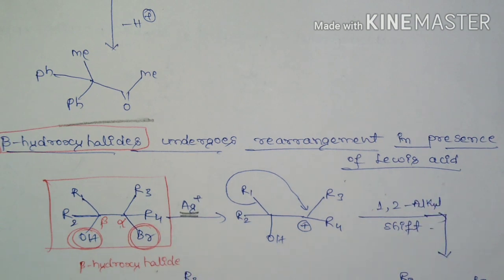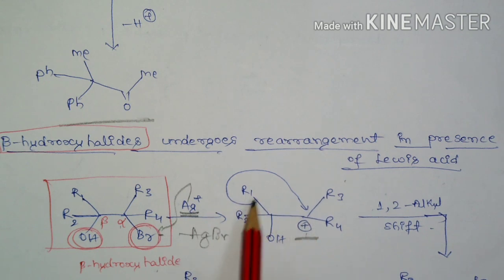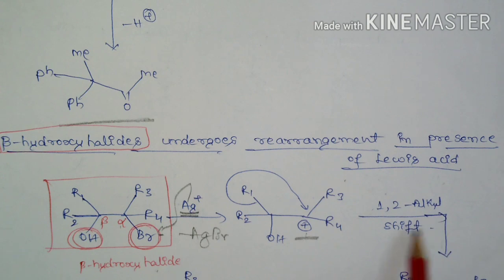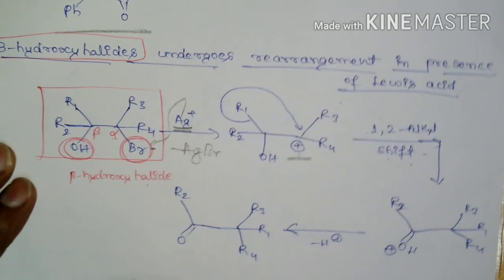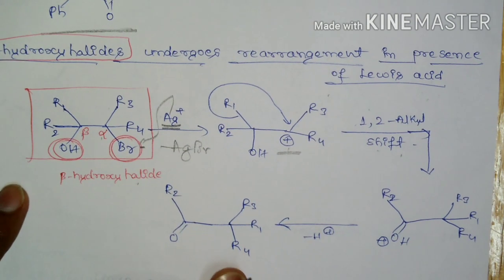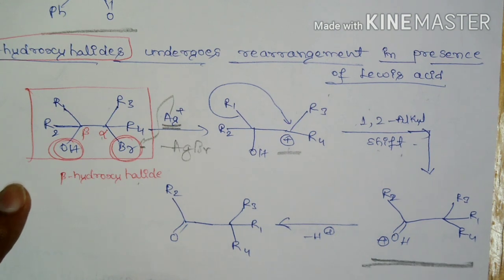Here the Ag plus, silver ion, is going to act as the Lewis acid and attack the halide to form silver bromide, and there will be formation of a carbocation. This is a tertiary carbocation. Then a 1,2 shift will take place, followed by formation of the conjugate acid of the ketone, and finally loss of a proton.